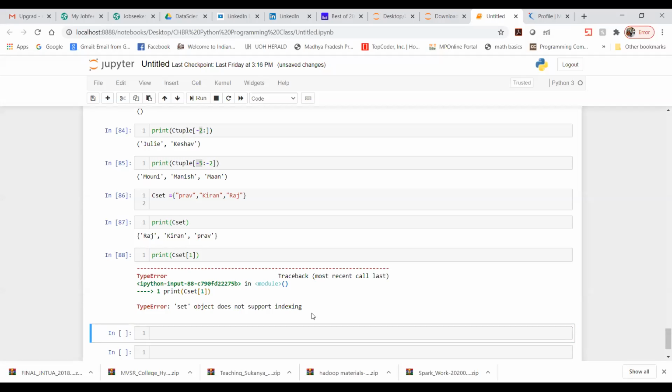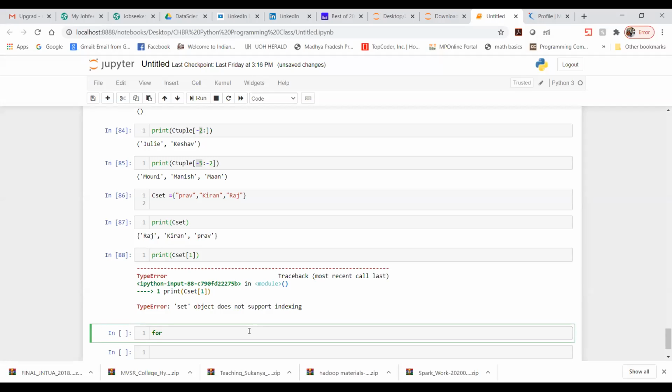Okay, if it is not supporting any index, then you have to look into this. How are you going to access a set object? So here we are going to use it like this. I will also cover the for loop, how exactly you have to create a for loop and how exactly all the loops are created, and how we will use those loops, for, while. All this, if else as well.